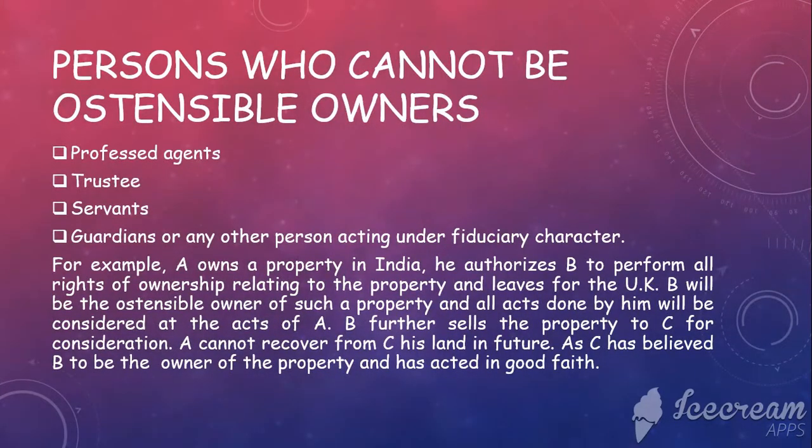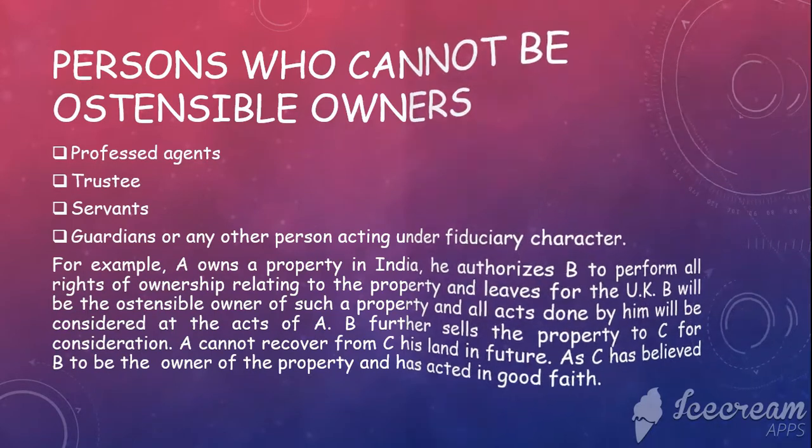Persons who cannot be an ostensible owner are professed agents, trustees, servants, or guardians, or any other persons acting in a fiduciary character. For example, if A owns a property in India and he authorizes B to perform all rights of ownership relating to the property and leaves for the UK, B will be the ostensible owner of such property and all acts done by him will be considered the act of A. B further sells the property to C for consideration. A cannot recover his land from C in the future, as C believed B to be the owner of the property and has acted in good faith. So this is an ostensible owner and a case where transferred property cannot be returned.